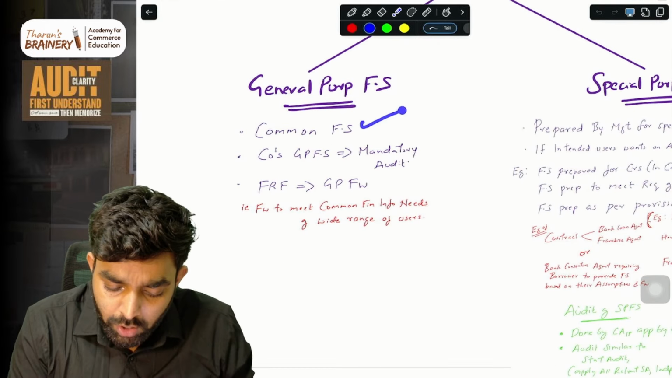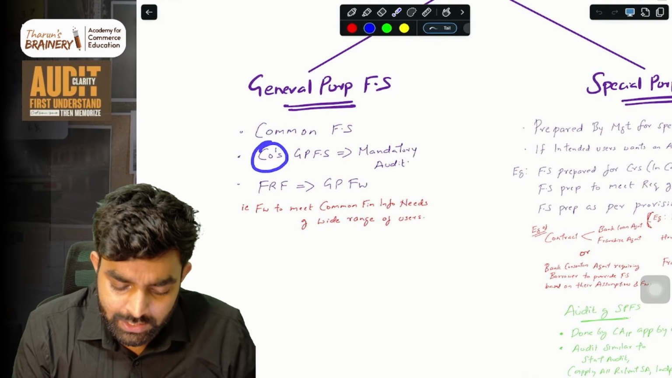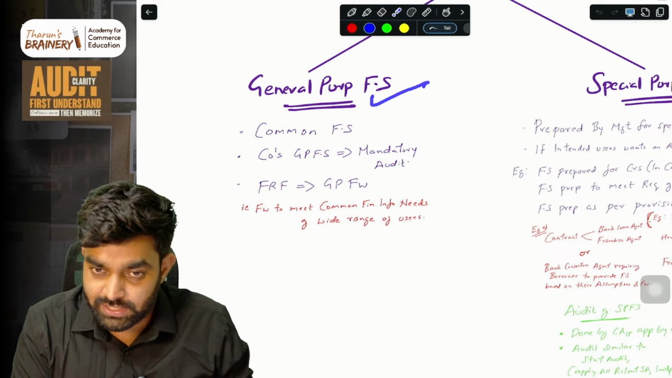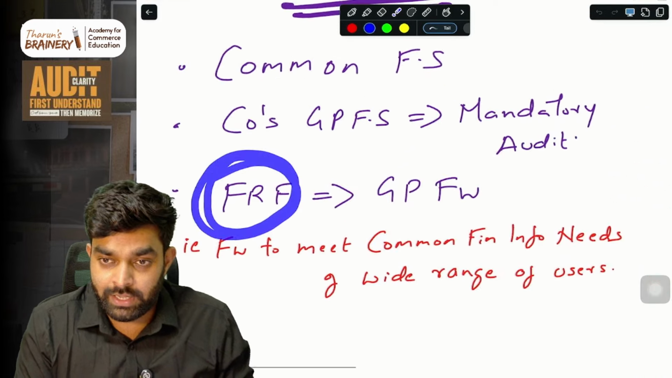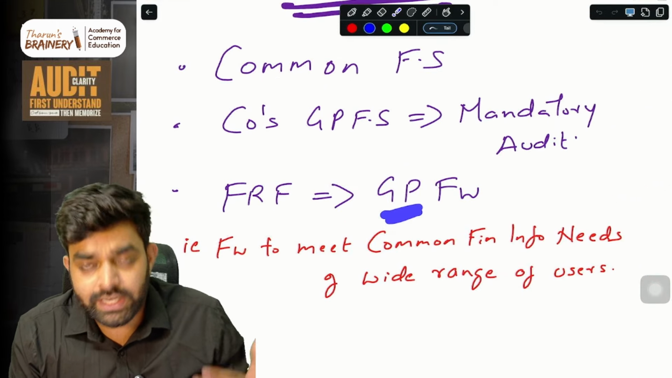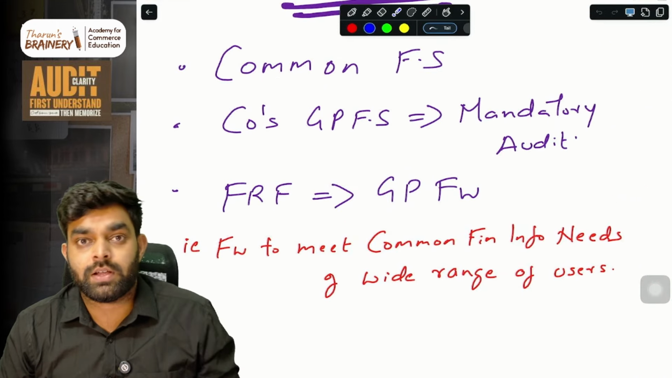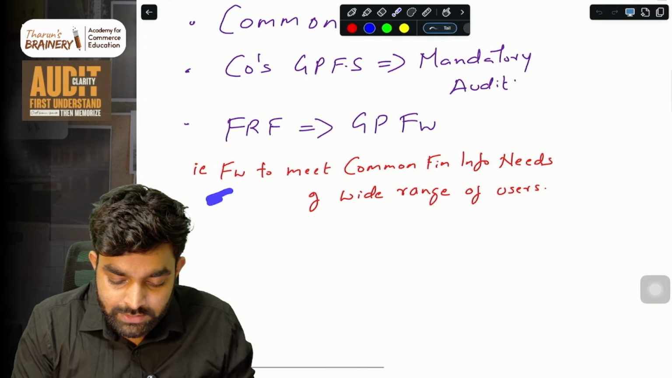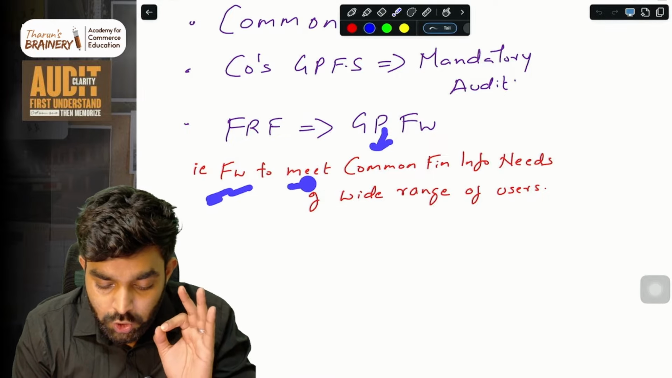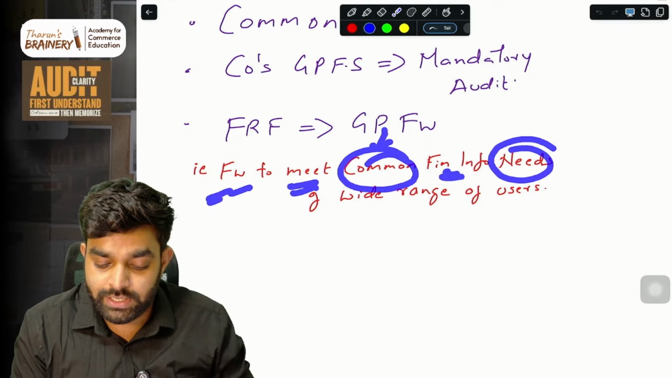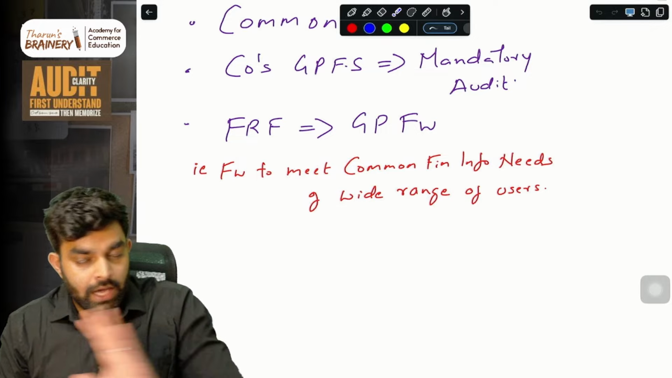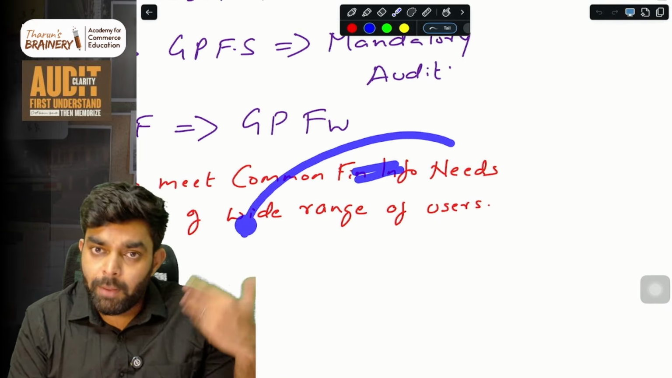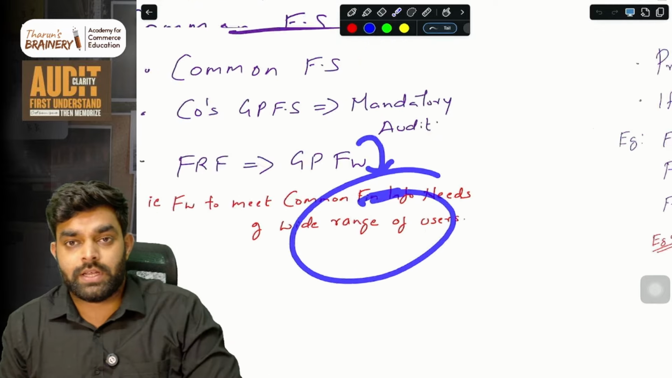So this is a common financial statement. If it's a company, then obviously audit will be mandatory for the general purpose financial statement. The financial reporting framework in the general purpose financial statement will be the general purpose framework, the normal framework which we know. A general purpose framework means a framework to meet the common financial information needs of a wide range of users, a large range of users, the common audience. That is what we call the general purpose financial reporting framework.